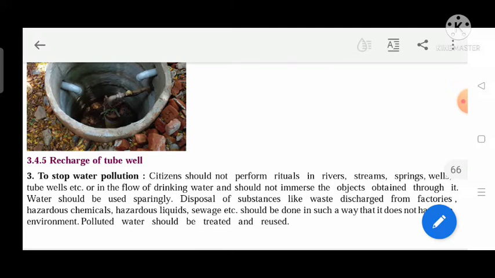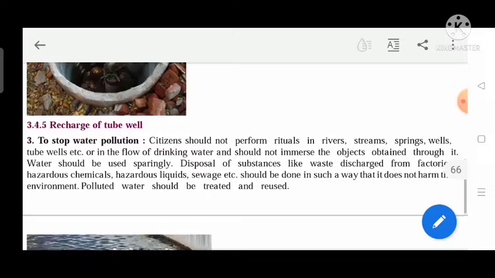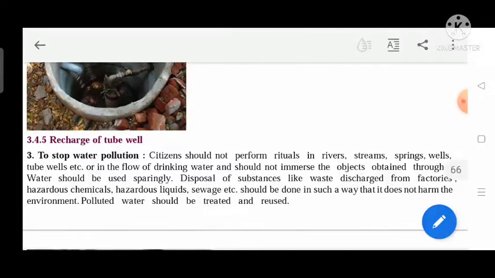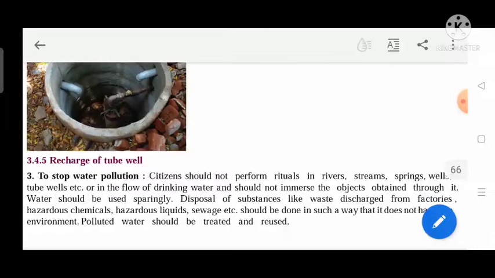Disposal of substances like waste discharge from factories, hazardous chemicals, hazardous liquids, sewage etc. should be done in such a way that it does not harm the environment. Polluted water should be treated and reused.